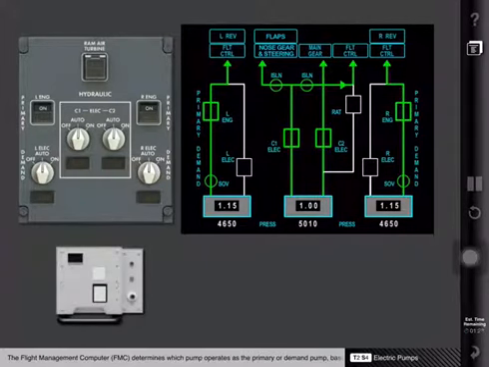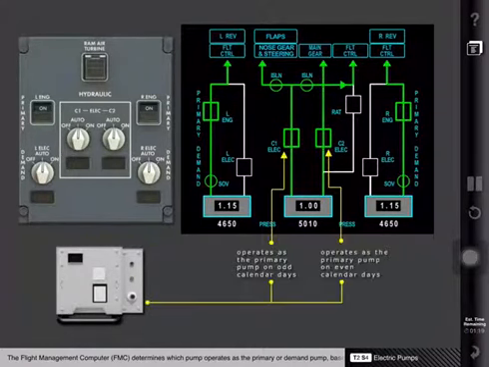The Flight Management Computer, or FMC, determines which pump operates as the primary or demand pump based on the calendar day. The C1 pump operates as the primary pump on odd calendar days, and the C2 pump operates as the primary pump on even calendar days. The primary pump operates continuously after the second engine is started.